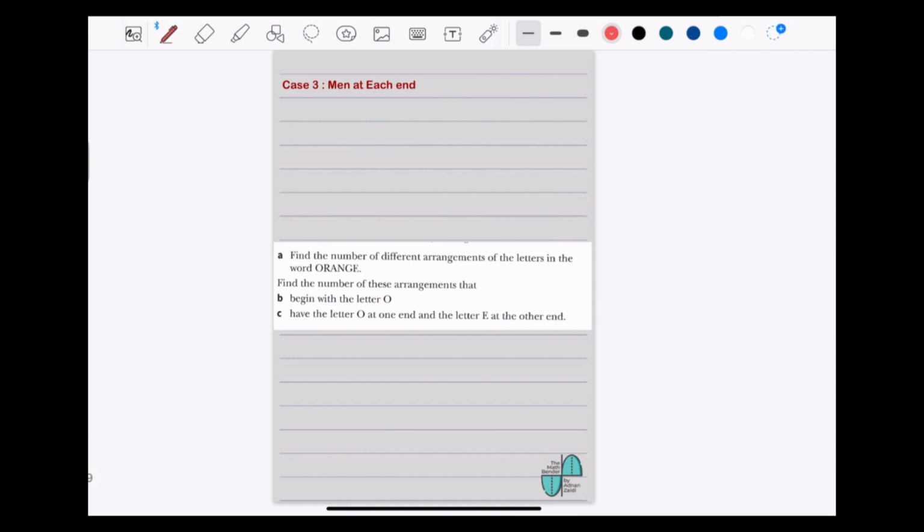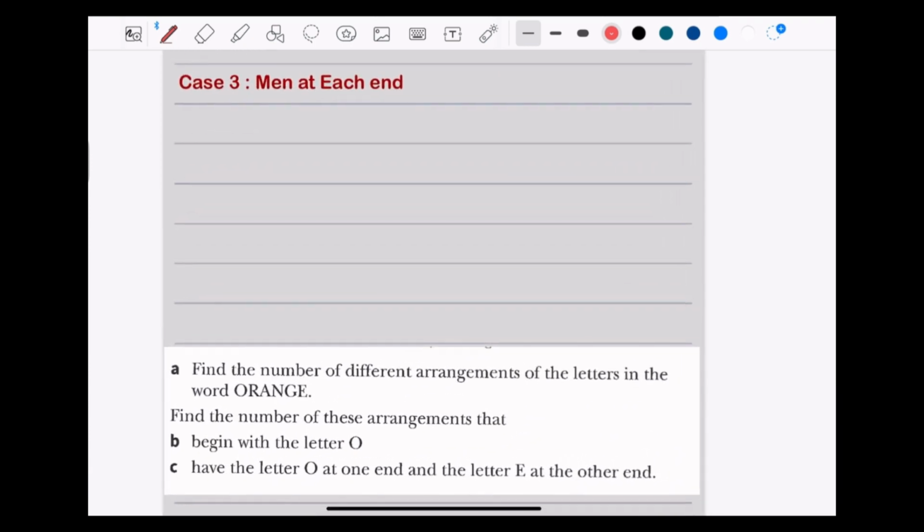Let's look at another one where men are going to be at each end. Now, as I can see, there has to be 1 man here and 1 man here. And we have 4 men in the question.